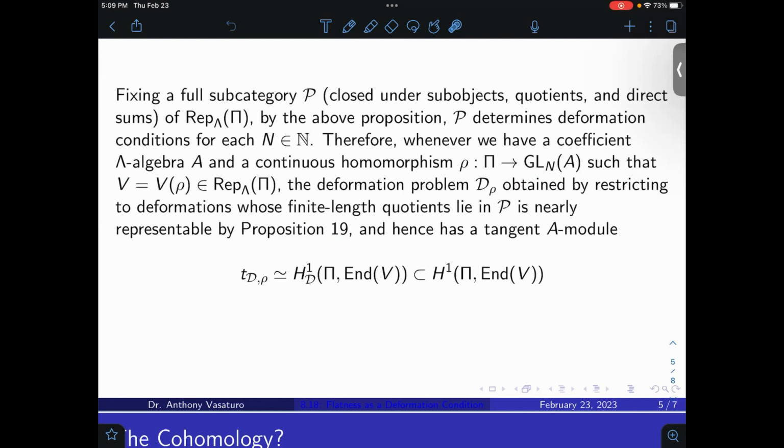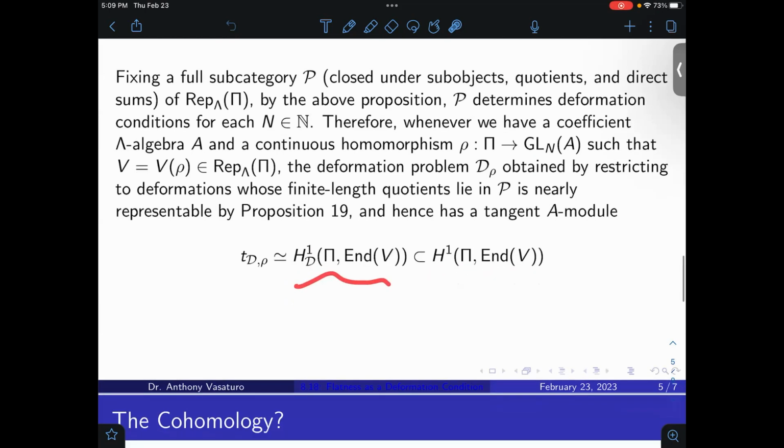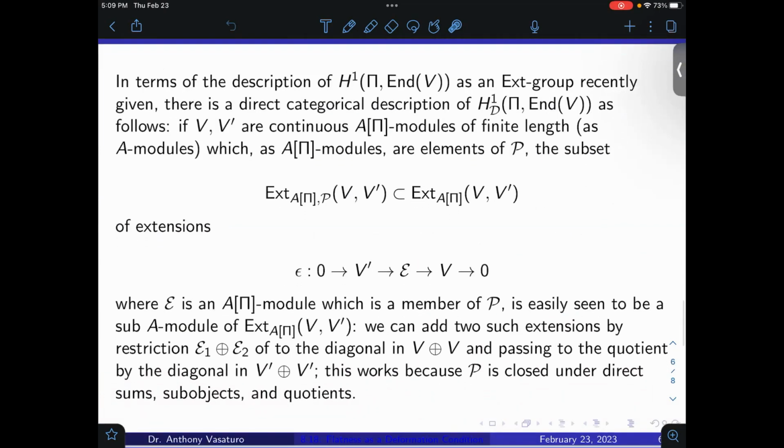And hence it has a tangent A-module, T_{𝒟_ρ}, which remember has a cohomological interpretation. It's isomorphic to what we called H^1_𝒟(π, End V). And this is some subgroup of the cohomology group, all of H^1(π, End V). The question is which one? Well, you can also think of things in terms of extensions, right? So we talked about this already. In terms of the description of H^1(π, End V) as an Ext group recently given in previous videos,